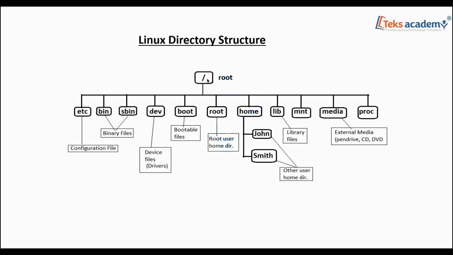Now there is a difference between this root. This is the top level directory, and this directory with the name root is the root user's home directory. Every Linux operating system has a root user.